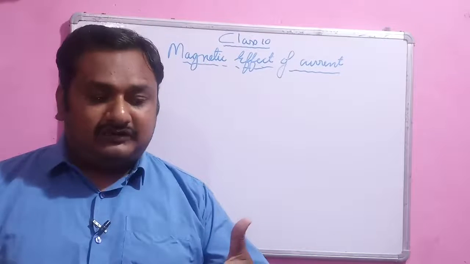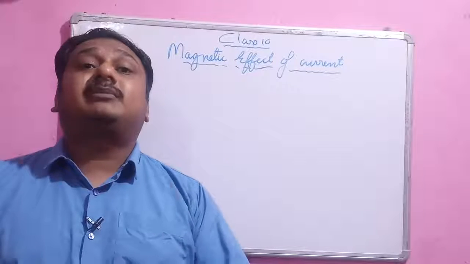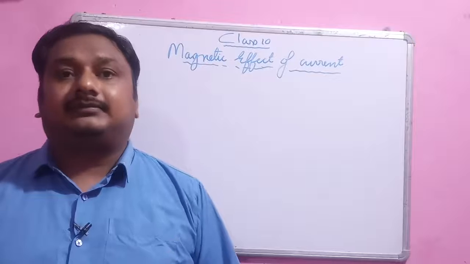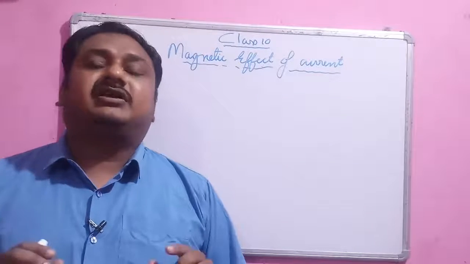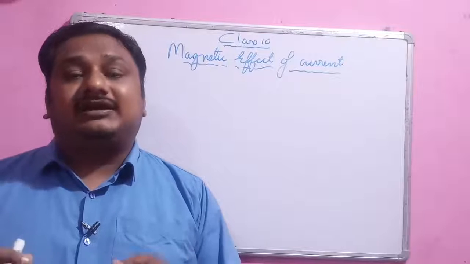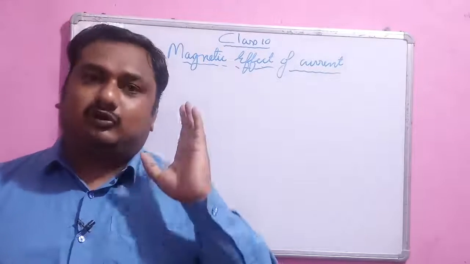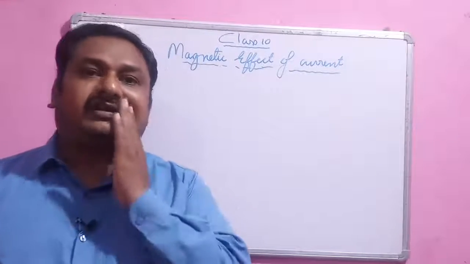Why? Because the compass needle is deflecting, and that is only possible if some sort of force is applied on the compass needle due to the flow of the charge, due to the flow of the current. So there is a clear-cut connection between magnetism and electricity. We can say they are two faces of the same coin. Now in this chapter we will learn the different magnetic effects of current.